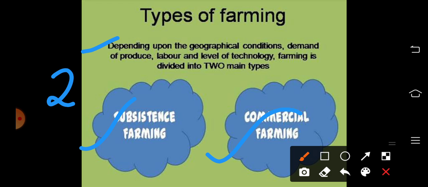Then commercial farming means, from the name itself, you got the idea. What is commercial farming? Yes, agriculture or farming or cultivation is done for selling in the market. So these are the two main types of farming. Let us check one by one in detail.